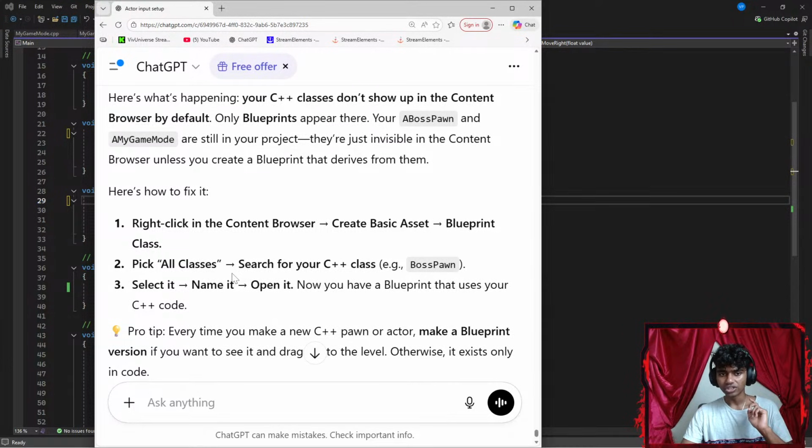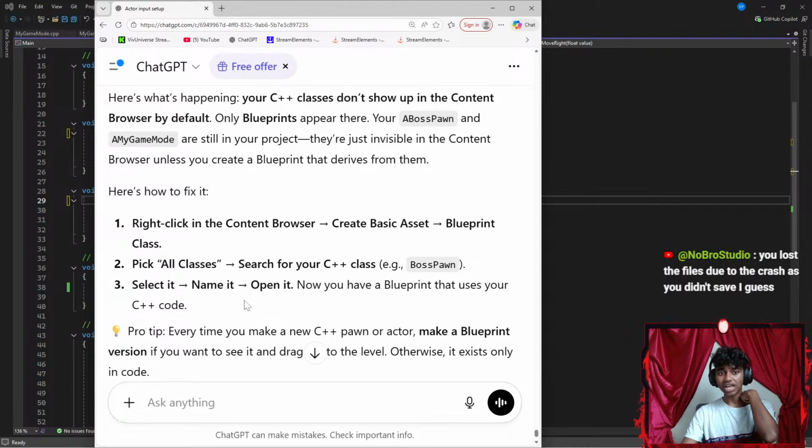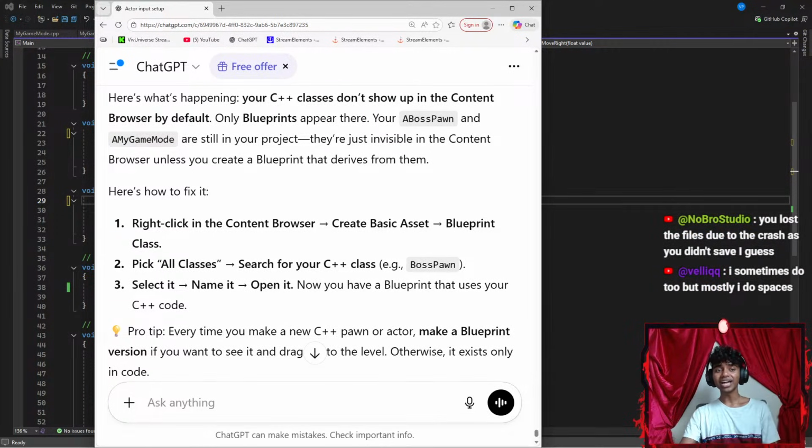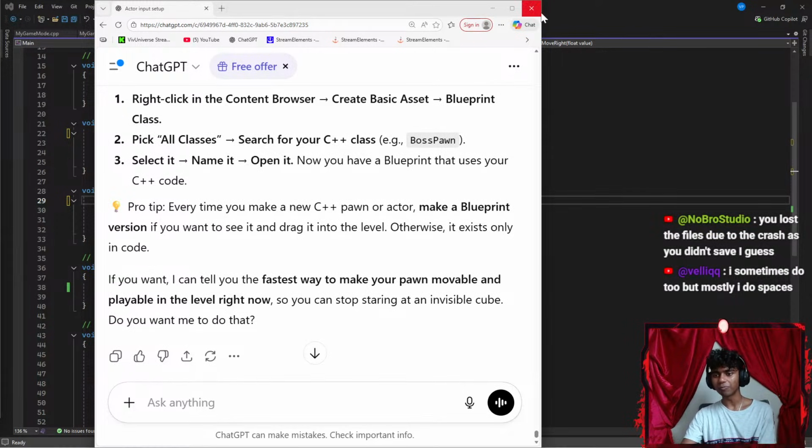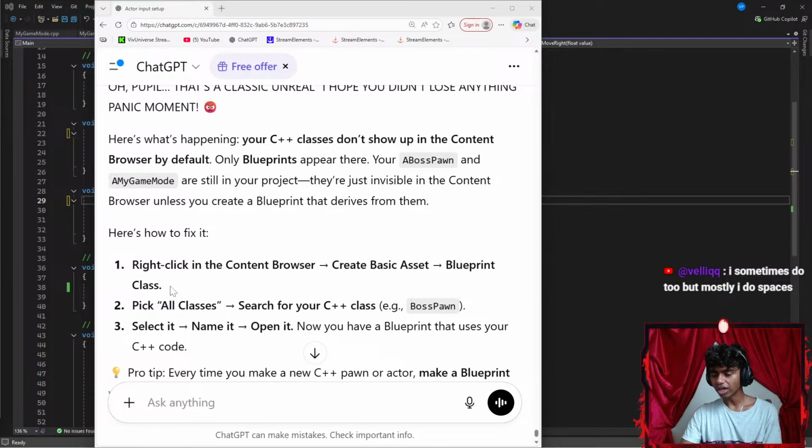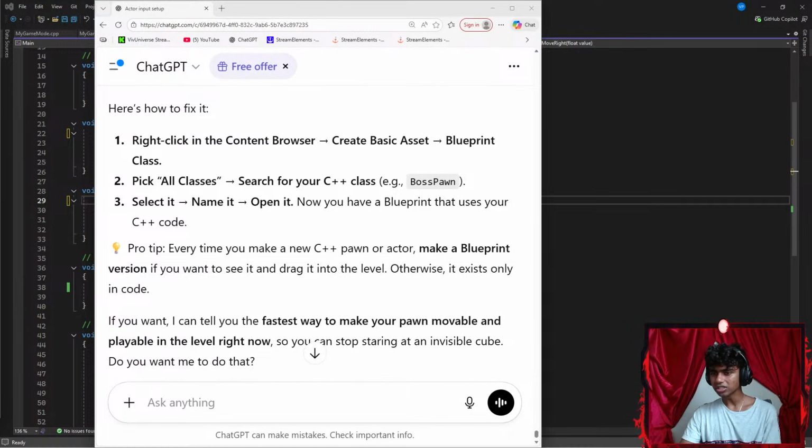When I go with the blueprint class, you lost the file due to the crash as you didn't save, I guess. I mean guys, it always happens. Even when I don't get a crash, every time I exit my Unreal, it always happens. Maybe I gotta try. Is it because I didn't create blueprints? Go to content browser, create basic assets, blueprint class.